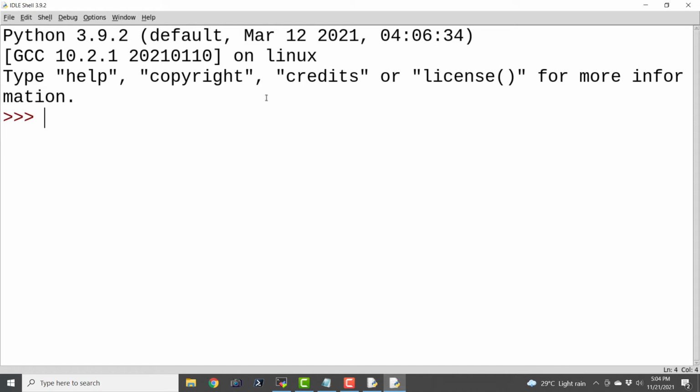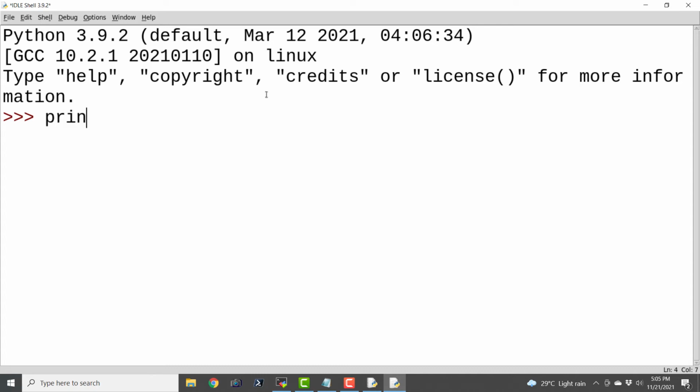Basically I'm using the X11 forwarding technique in order to access this GUI of IDLE on the Windows computer from which I'm remotely connecting to the Raspberry Pi. In case you want to know more about X11 forwarding and setup of Raspberry Pi with operating systems like Raspberry Pi OS and FreeBSD, you can check the description of this episode, where I have pasted the links of all the playlists of my YouTube channel where I'm teaching all these things.